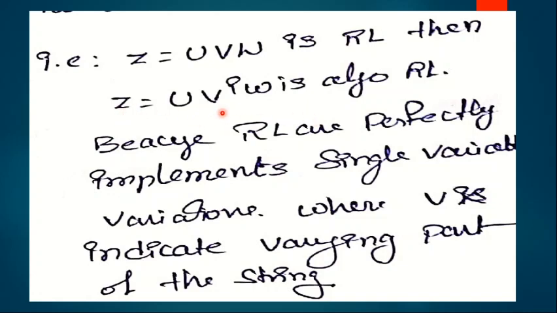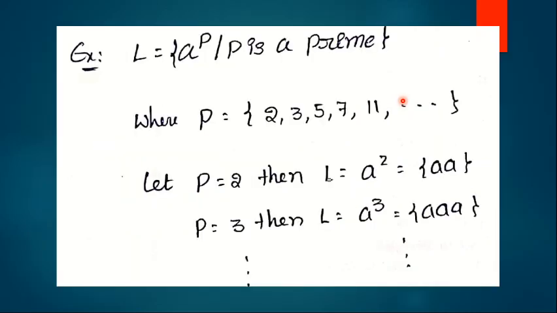That's why z equals u v power i w is also accepted by the regular language. Now we consider some example. Language L equals a power p, where p is a prime.